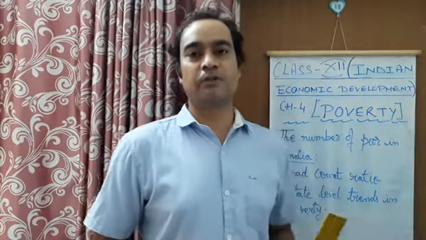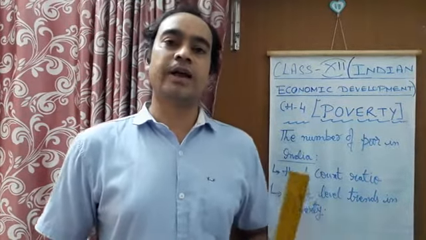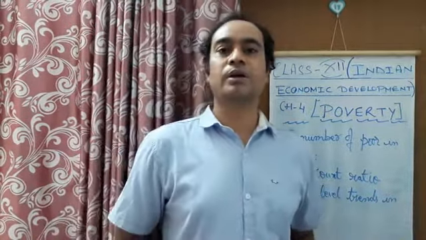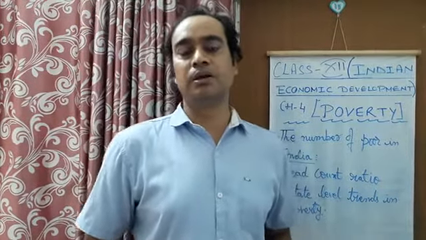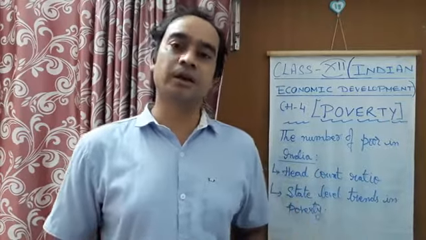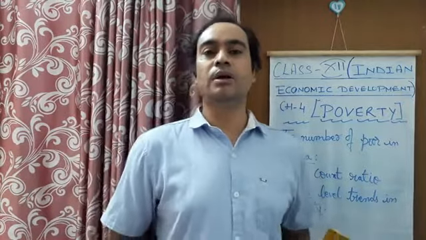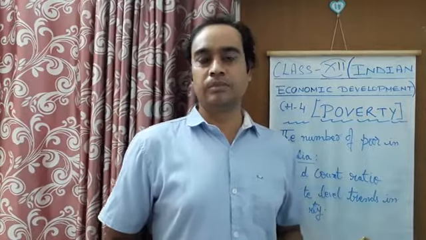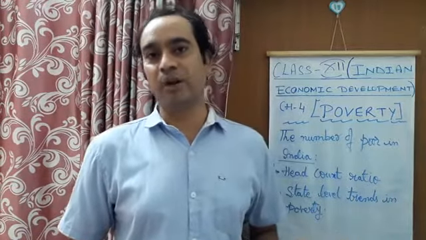One bar shows for the year 1973 how much was the population of poor people in different states, and another bar, which is black in color, is shown for the year 2011 to 12.